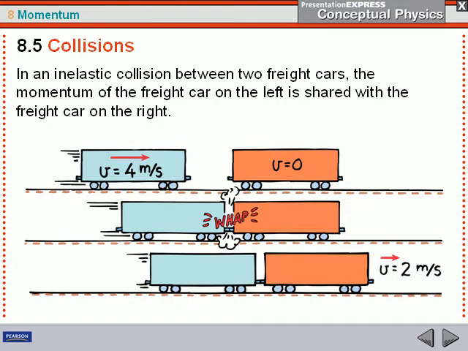As a result of this collision, if you look, we have a moving car here. It hits a still car there, and as a result, the momentum is shared. Now, this one's moving at 4 meters per second. This one's moving at 0 meters per second, and afterwards, the blue car is going to slow down and give some of its momentum to the orange car, which is then going to speed up.